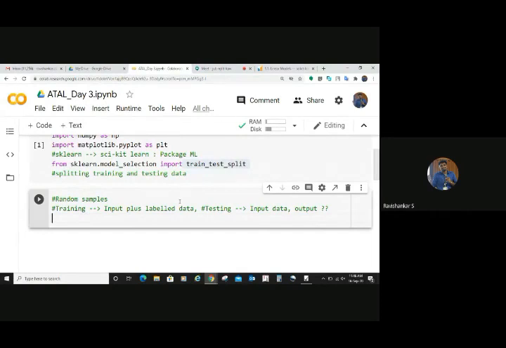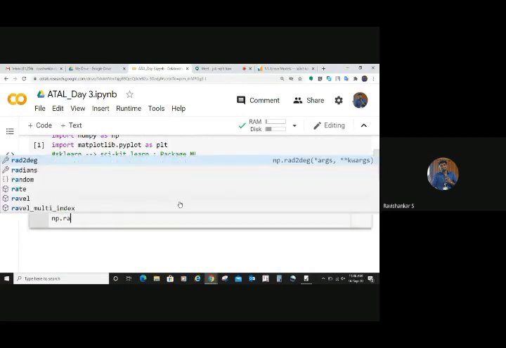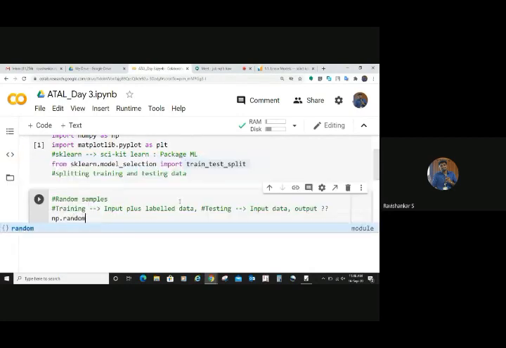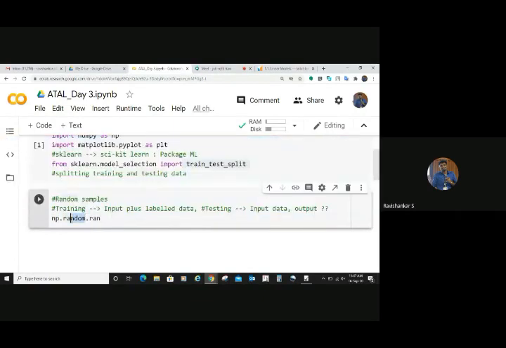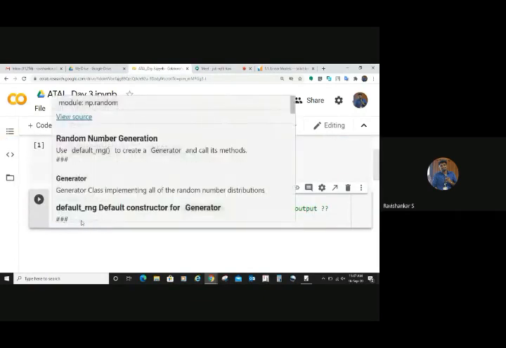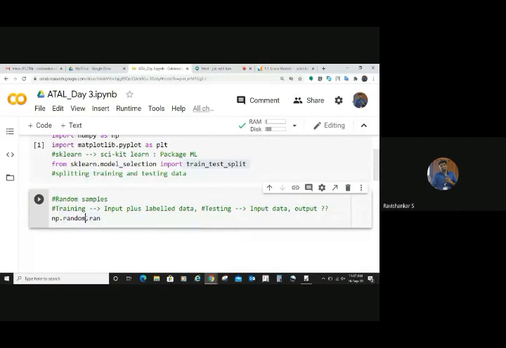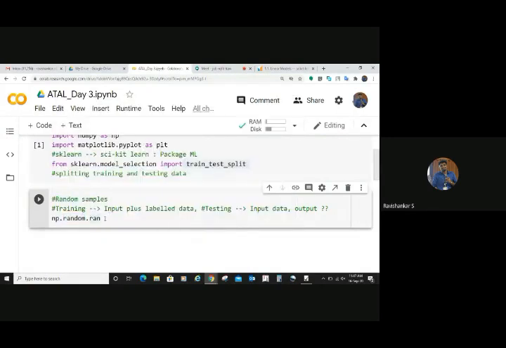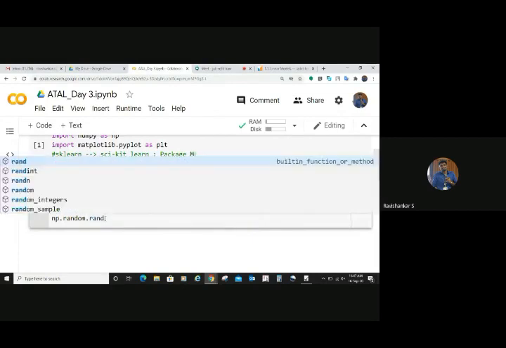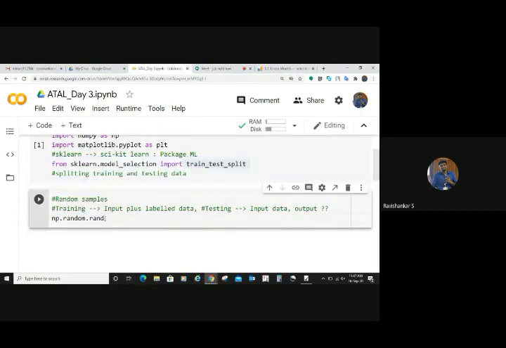Now, in order to explain the random number generation capability of NumPy, I am going to show you some examples, right? So let me put it as np.random.rand. So np.random is a module, and inside random you have something called rand. It's a method, you can say.